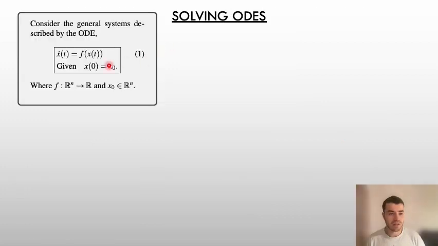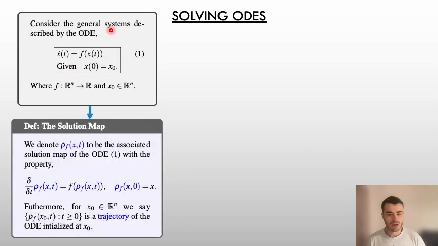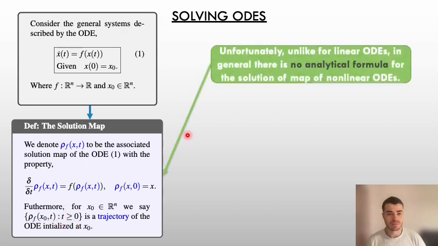Given an ODE defined by the vector field f in equation 1, we next define what the solution map is. We denote this solution map by rho subscript f. This is a map from initial conditions and time. The solution map satisfies the ODE and at time equals 0 is equal to the initial condition. Moreover, we define the trajectory as the mapping from a fixed initial condition and time from t equals 0 to infinity. We define the trajectory as the set of this mapping.